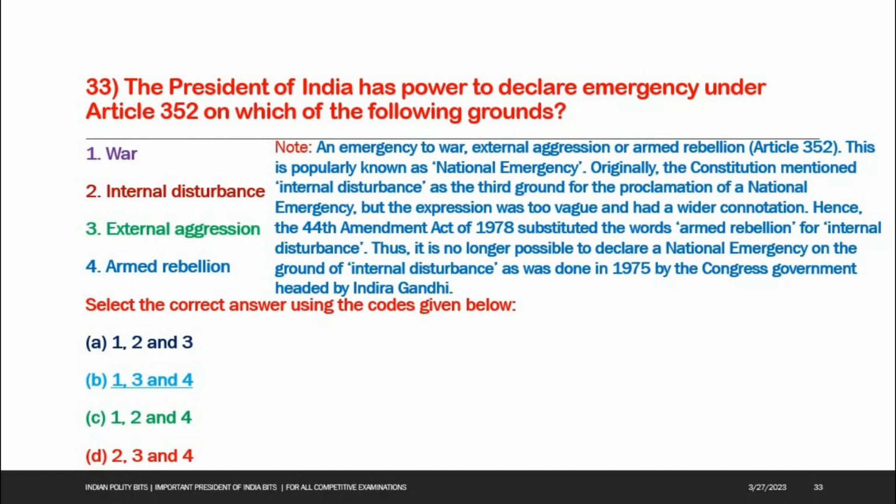Next one. The President of India has power to declare emergency under Article 352 on which of the following grounds? 1. War. 2. Internal disturbance. 3. External aggression. 4. Armed rebellion. Select the correct answer using the codes given below. Option B is the right answer. 1, 3, 4. War, external aggression, armed rebellion.